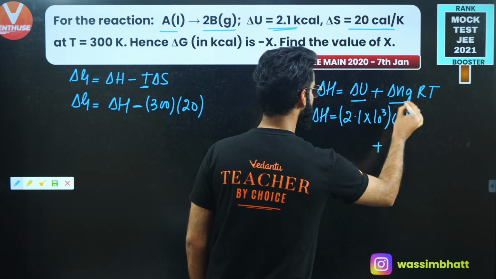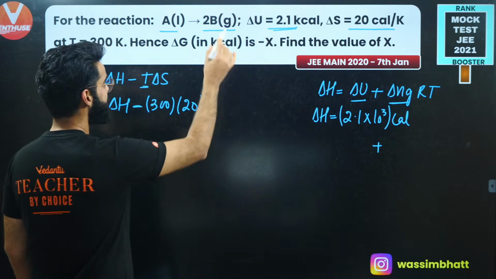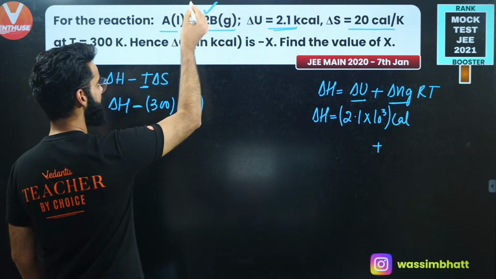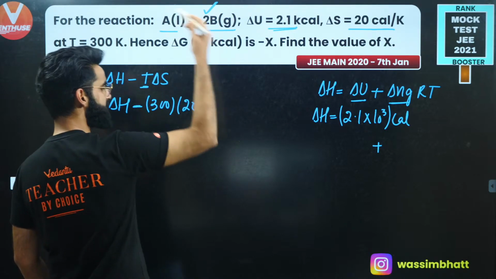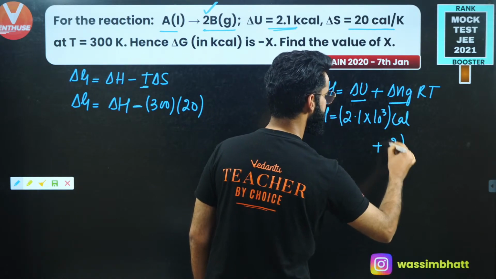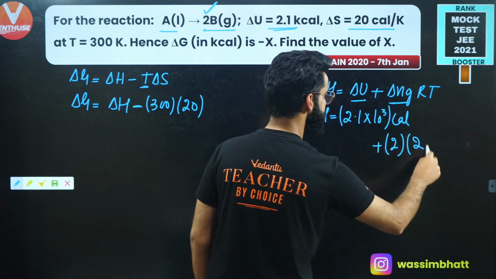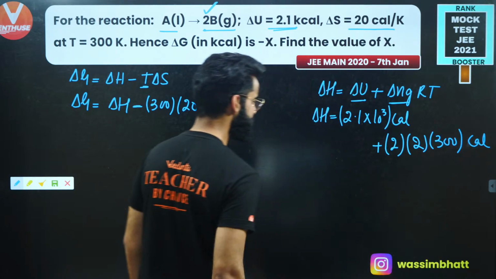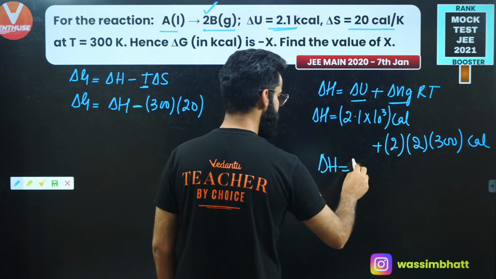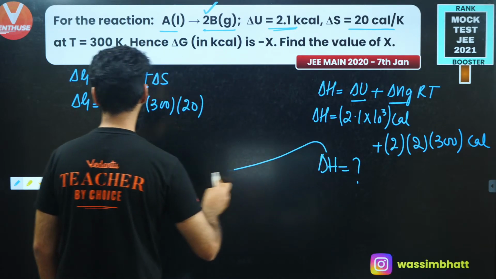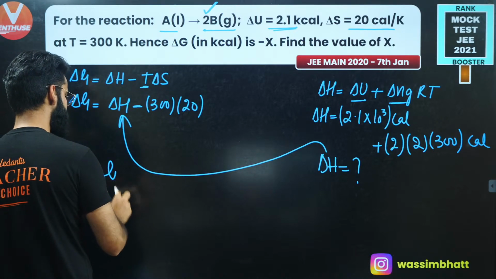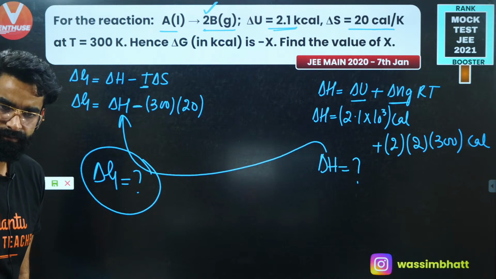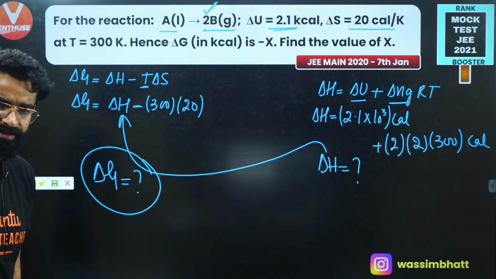Plus, what is the value of delta Ng for this reaction? Delta Ng means the number of moles of gaseous products minus the number of moles of gaseous reactants. There is no gaseous reactant. The number of moles of gaseous products is 2. 2 minus 0, that is 2. So delta Ng is 2, right? R I'll be using in calories, that is 2, and temperature is given to me as 300, correct? And this value again is in calories. So you will be calculating the value of delta H from here. Once you get the value of delta H, you'll put that delta H into this equation, and you'll get delta G, which I was supposed to calculate. As simple as that, right?